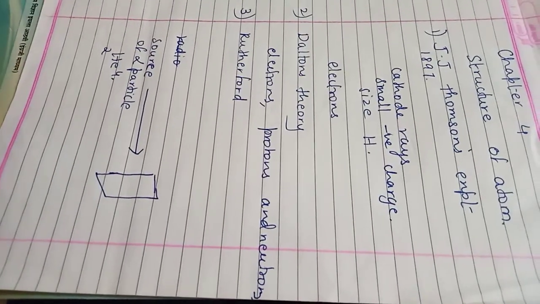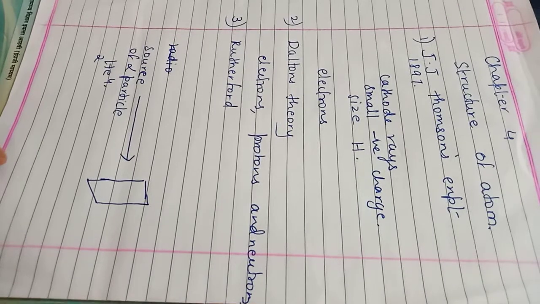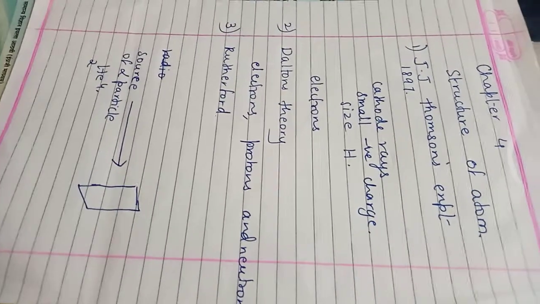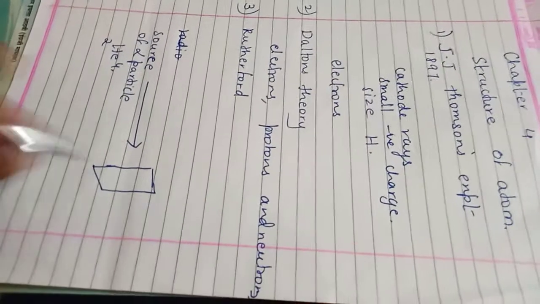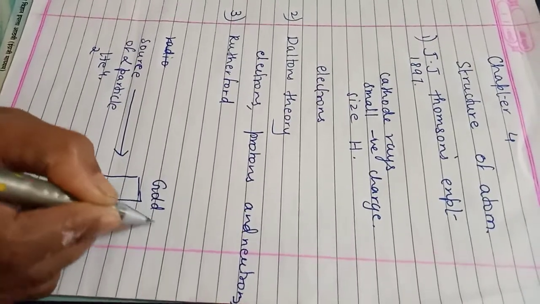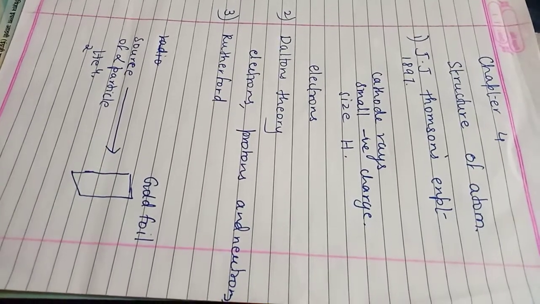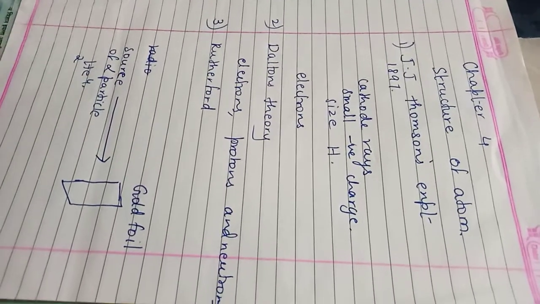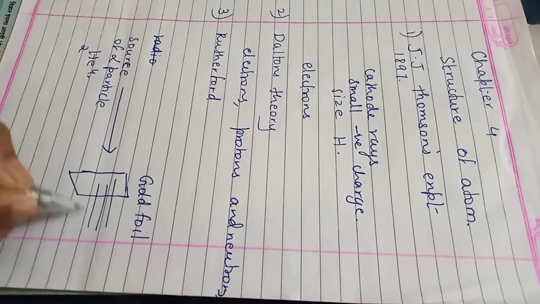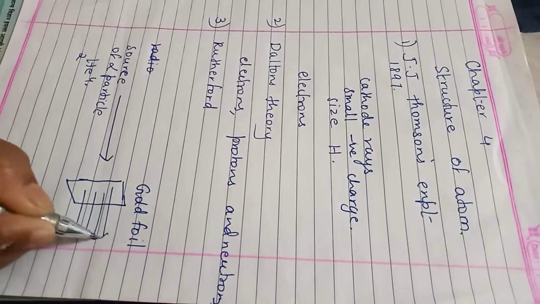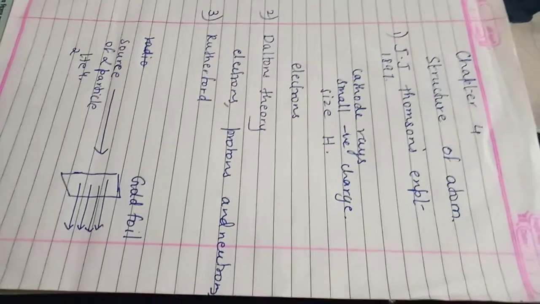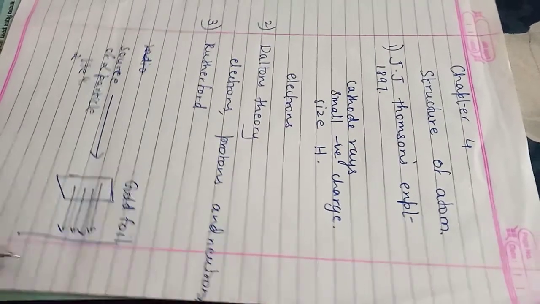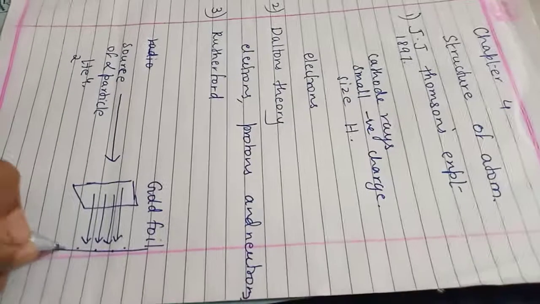What was his observation? The source of alpha particles emits positively charged helium nuclei, which were incident on a gold foil, students. Gold foil. What was his observation? That most of the alpha particles traveled in straight lines without any deviation. Now how was this observed? Alpha particles cannot be seen by your eyes. They produce some scintillations on a screen, students.